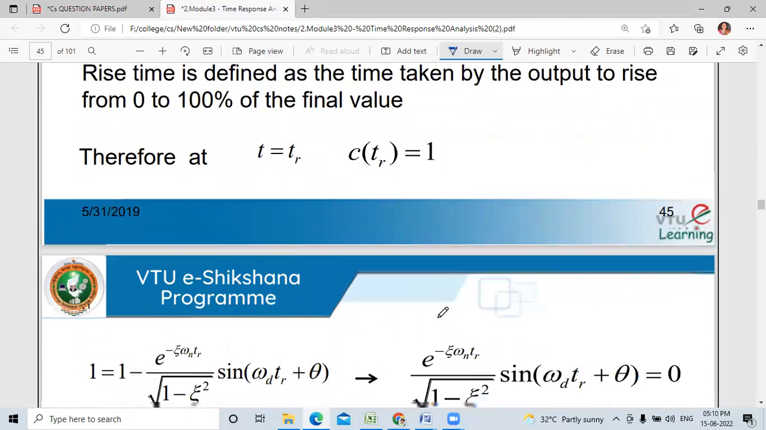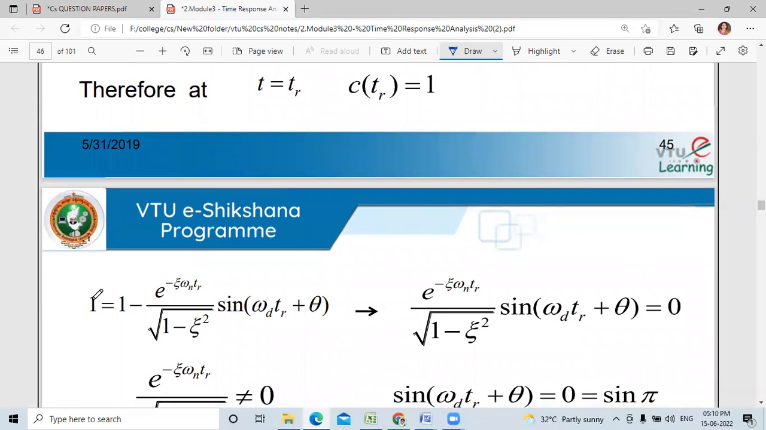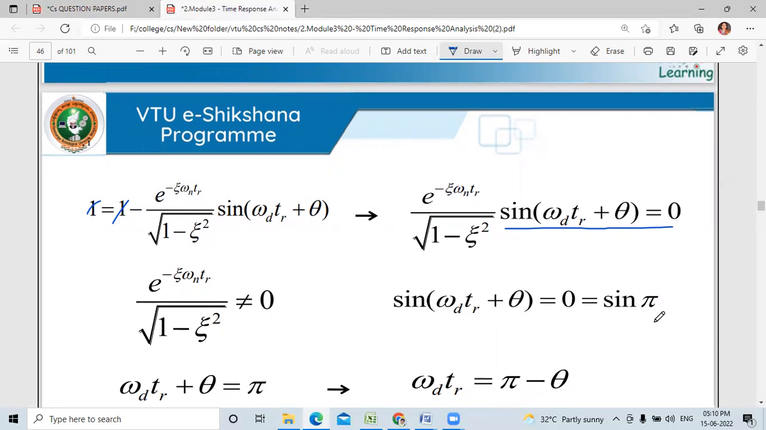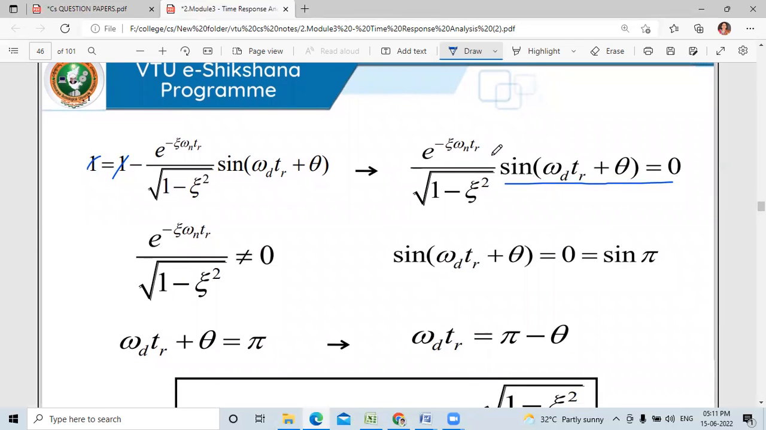So when you substitute that, C of t equals 1. 1 minus e to the power of, instead of t, you substitute tr. Then 1 minus 1 becomes 0, so the e to the power of term is equated to 0. The sine omega d tr plus theta must be 0, which is sine pi, and the exponential part is not equal to 0.